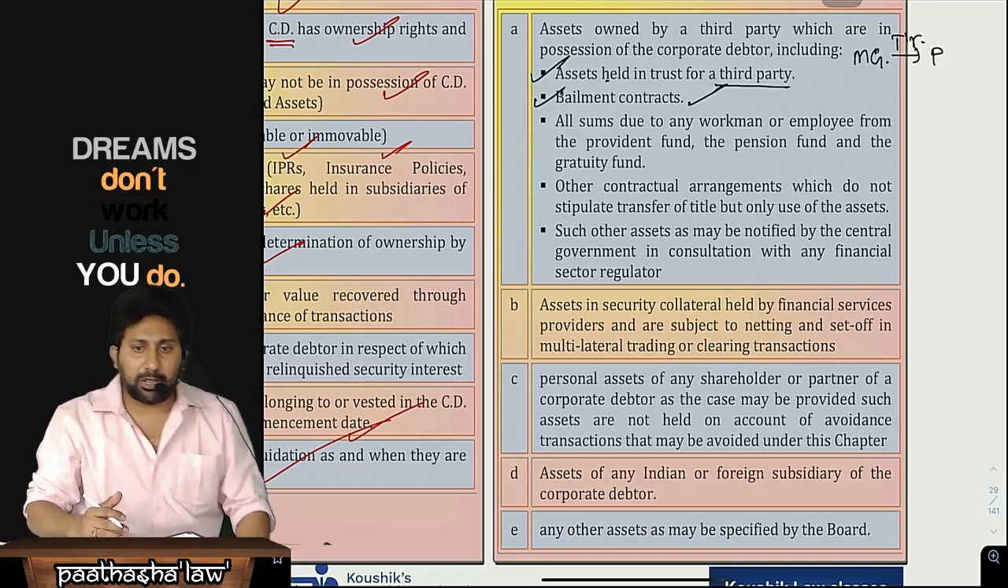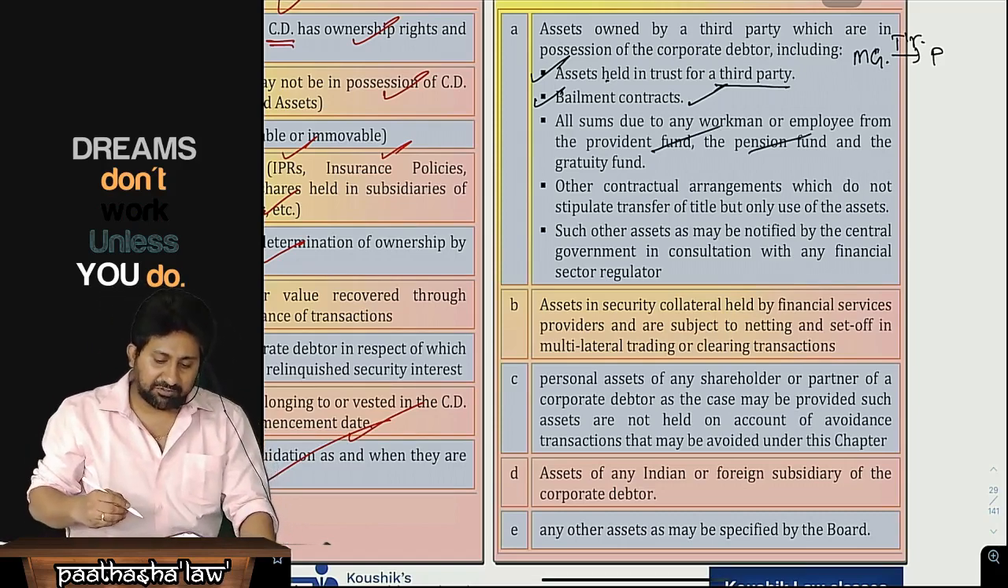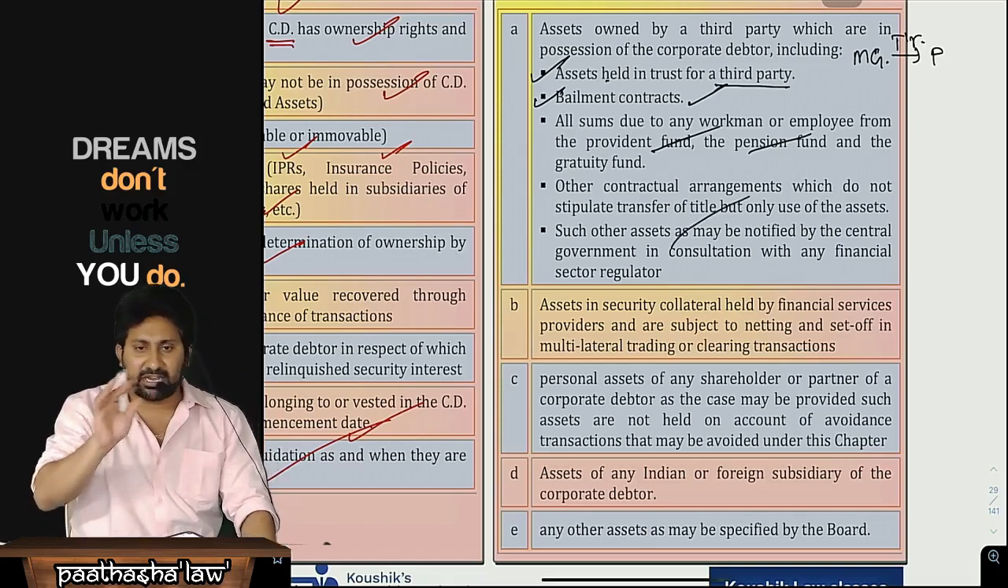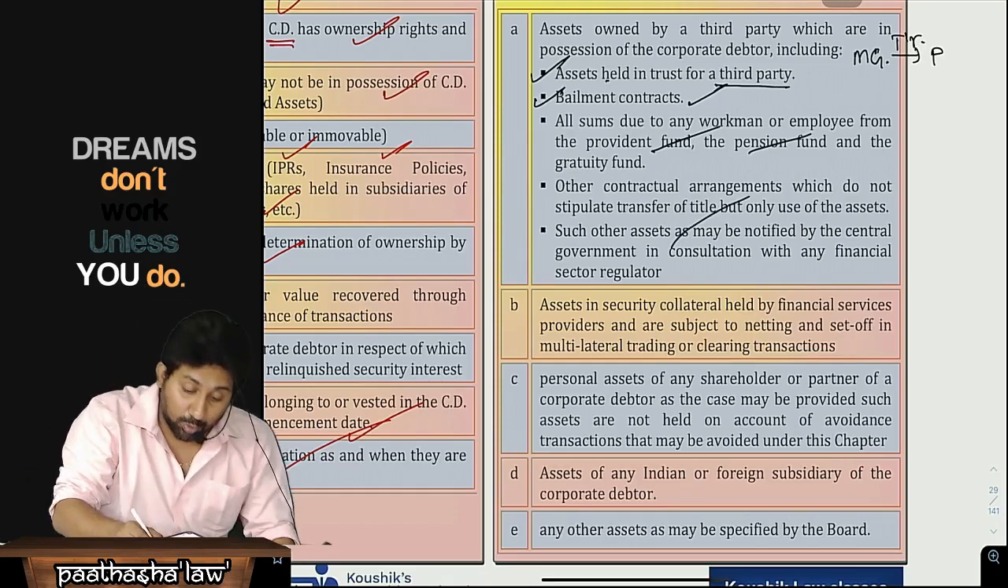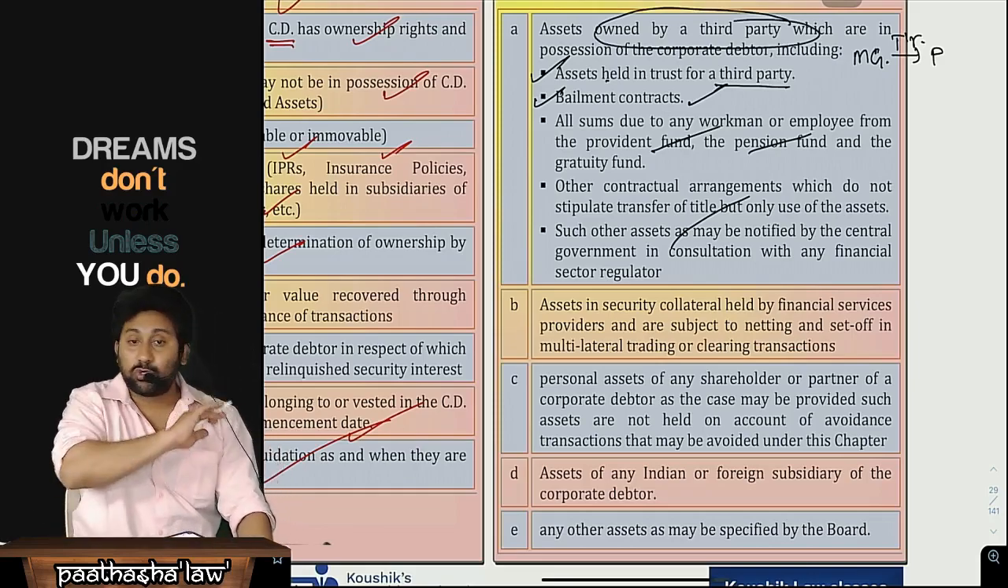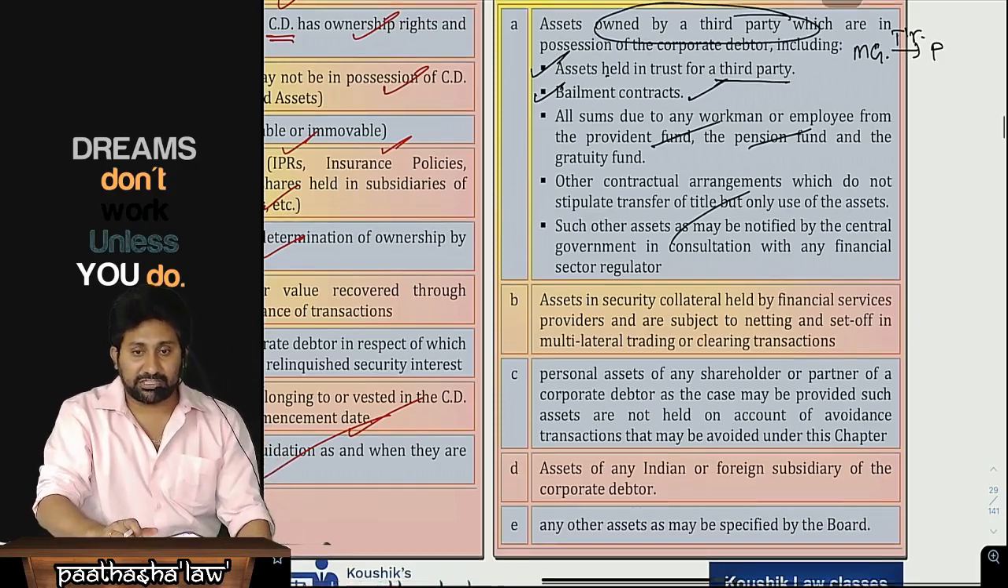Likewise, employee contribution towards the provident fund, pension fund, etc., and any other contractual obligations, all these things are assets owned by a third party. Those should not be included in the liquidation estate.